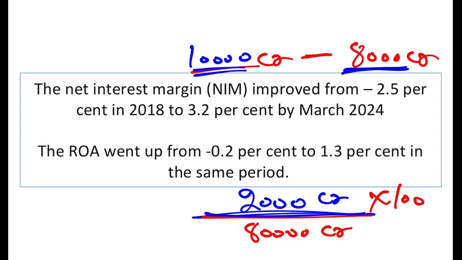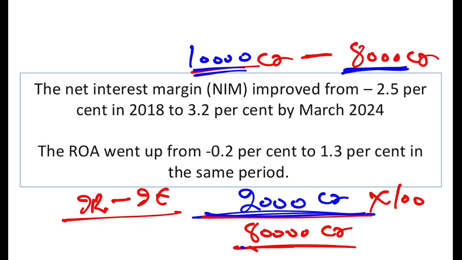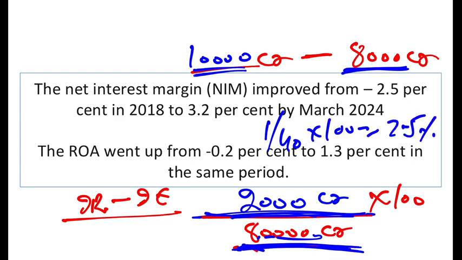So net interest margin is your investment returns minus interest expenses, divided by your assets. The assets in the denominator have to be interest earning assets of the bank. So on 80,000 crore of interest earning assets, the bank made a profit of 2,000 crore. This comes out to be 1 by 40 into 100, or 2.5%. So 2.5% is our net interest margin.